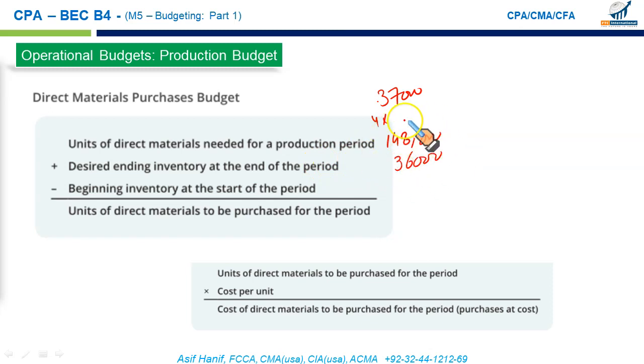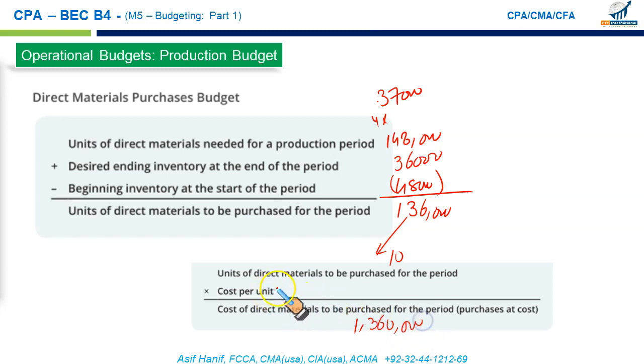That means we should purchase these many units, but we already have 48,000 pounds available. So that means we need to purchase 136,000 pounds, and each pound's current price is $10 per pound. So it means your direct material purchase budget is 1.36 million. Cost per pound is 10. 136,000 pounds is needed, and that's the budget that you need to purchase.